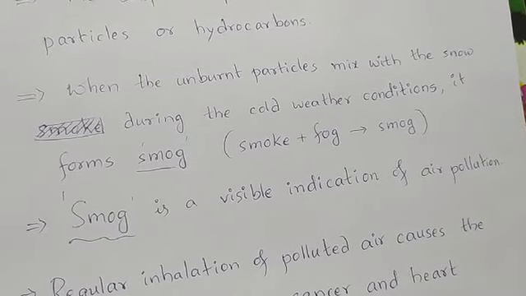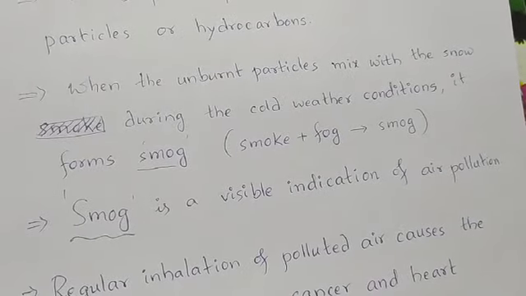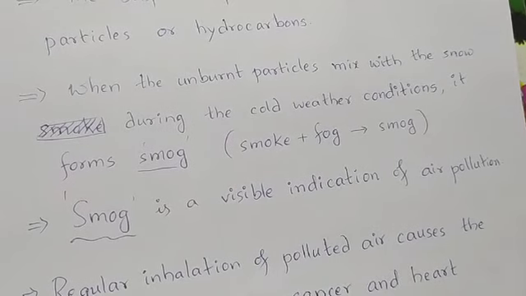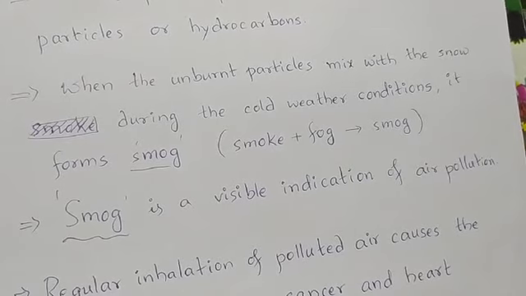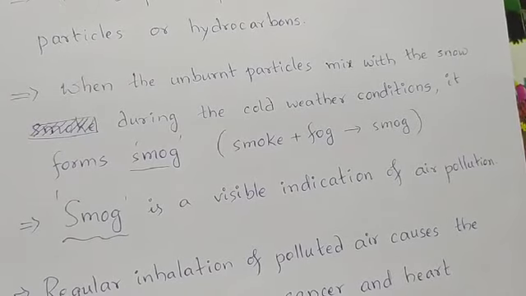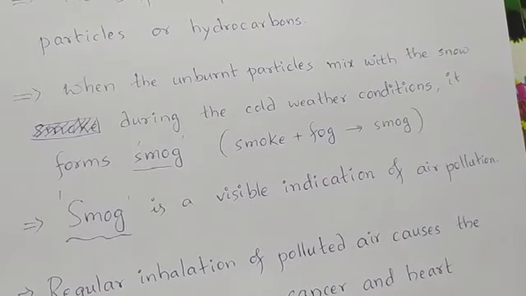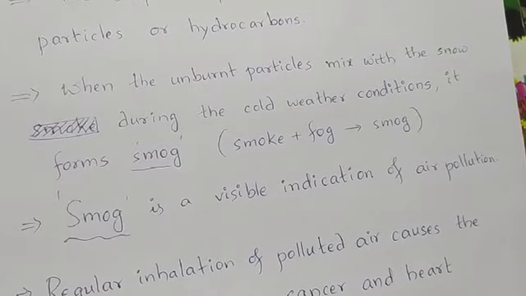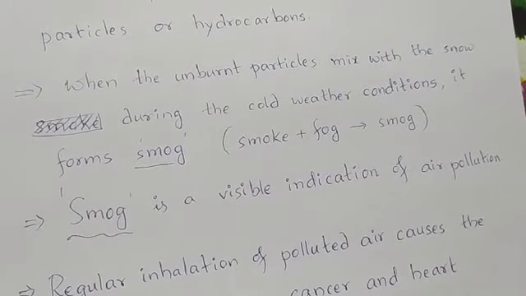Very easy to remember. Okay, smoke contains the unburnt particles, that is hydrocarbons, and smoke plus fog. Fog means the snowy dew in the early mornings of the winter. That is fog. So smoke plus fog both together gives smog. Okay, this smog is a visible indication of air pollution. If you are coming across smog in your area, that means your area is having a lot of air pollution, right? So smog is a visible indication of air pollution.